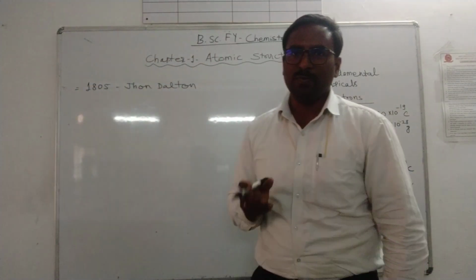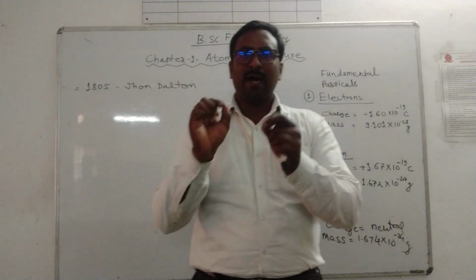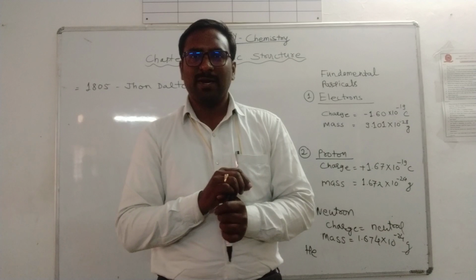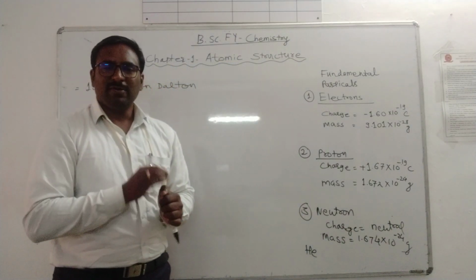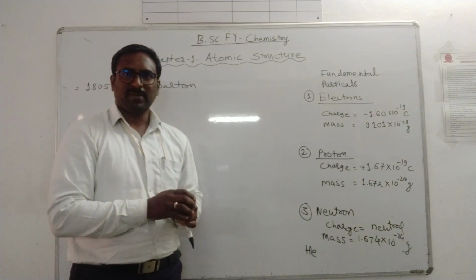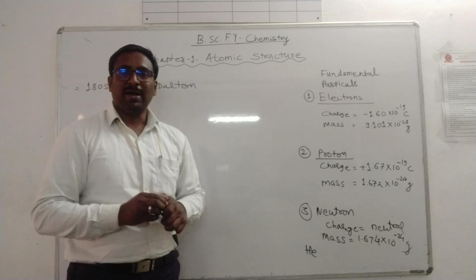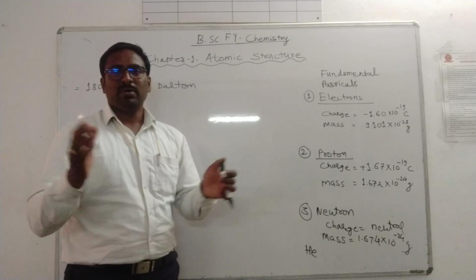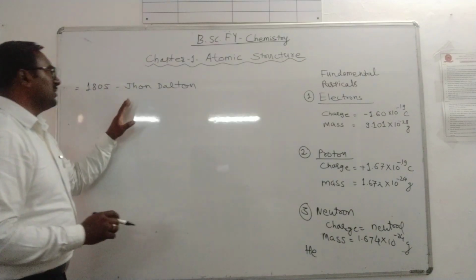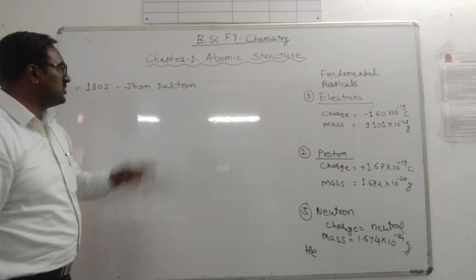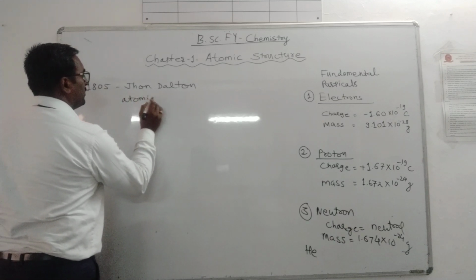John Dalton proposed Dalton's atomic theory, in which he proposed that atom is the smallest particle of matter which cannot be further divided, a non-divisible part of matter. Matter is composed of a number of atoms. That is Dalton's atomic theory.